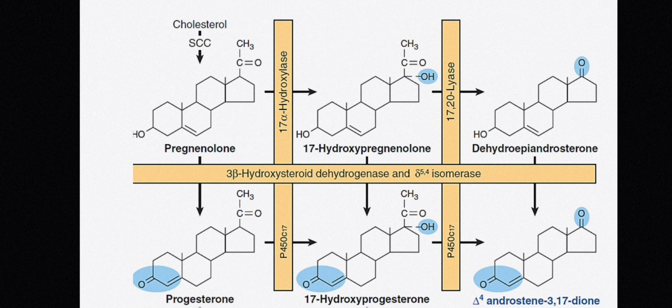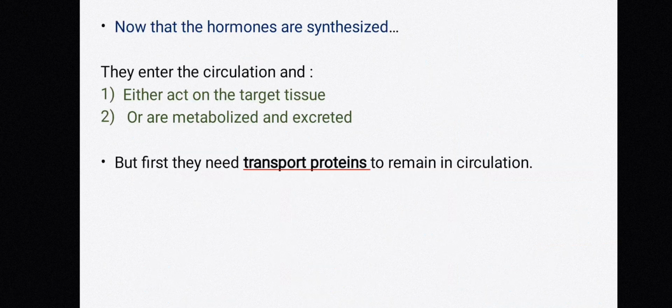This 17 hydroxypregnenolone is acted upon by the enzyme 17,20 lyase, which forms dehydroepiandrosterone. Also this dehydroepiandrosterone can be acted upon by the enzyme 3 beta HSD and it forms androstenedione. Likewise, the process can go on from any pathway and we can get this androstenedione.